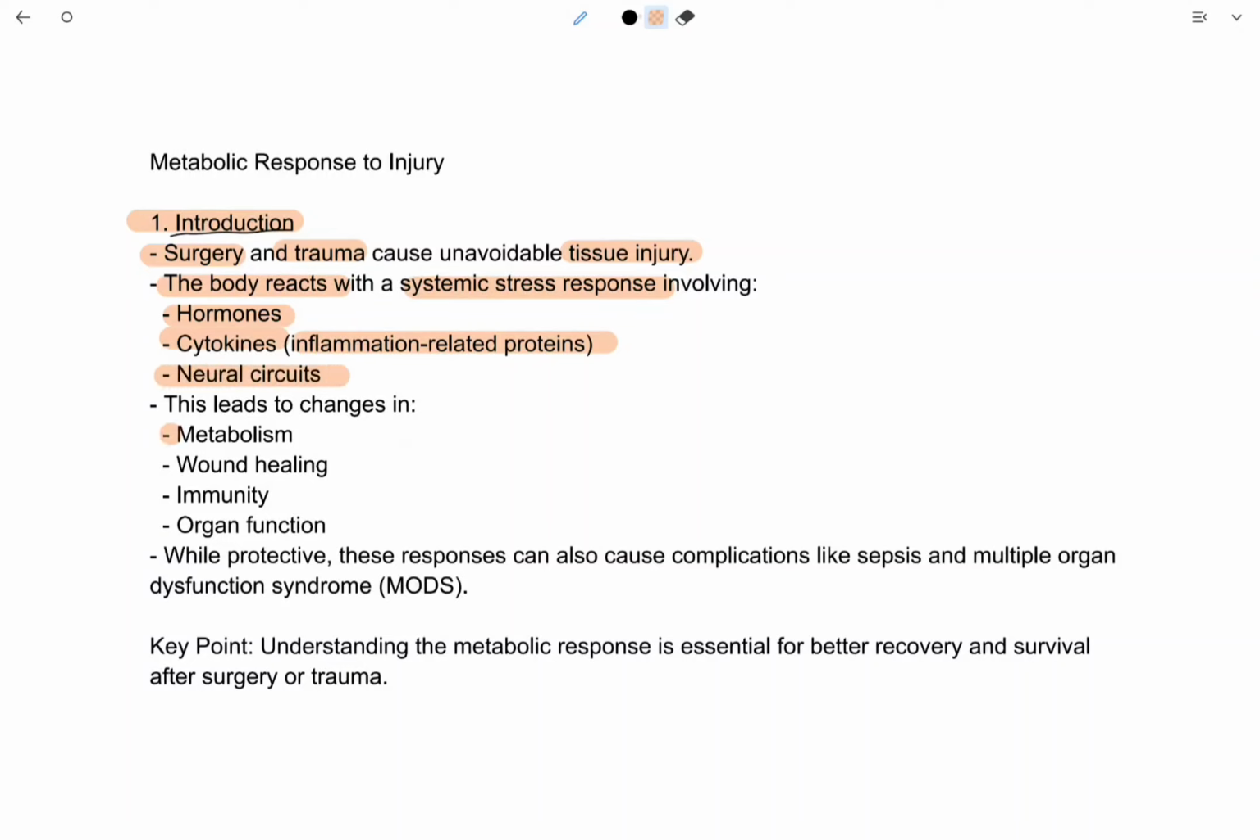This leads to change in metabolism, wound healing, immunity, and organ function. While protective, these responses can also cause complications like sepsis and multiple organ dysfunction syndrome or more. Key point: understanding the metabolic response is very important because it is essential for better recovery and survival after surgery or after trauma.